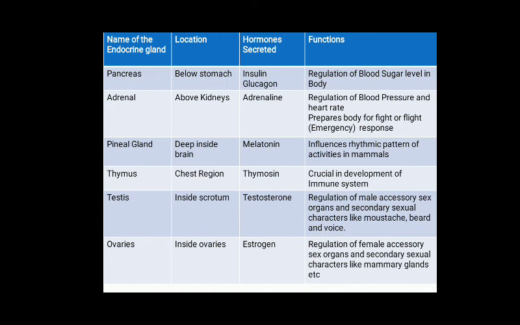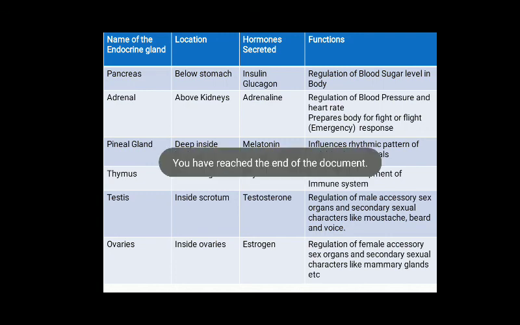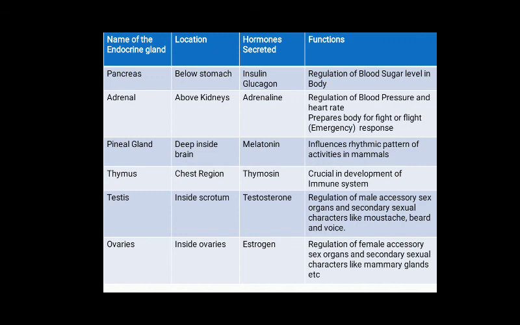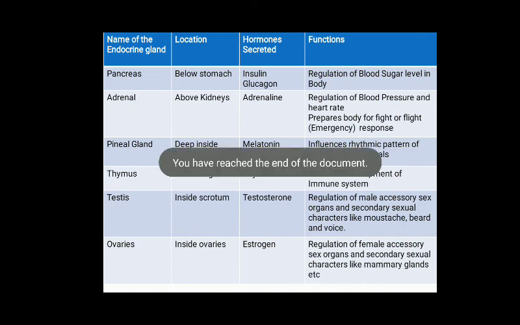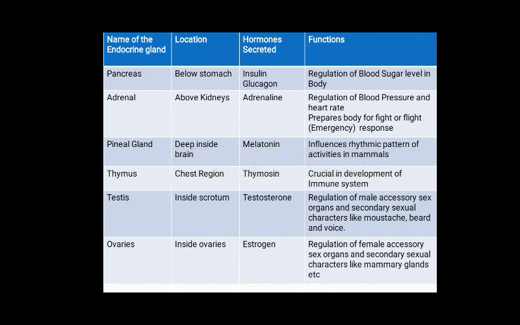And there is another hormone that is secreted by ovaries, that is progesterone. And progesterone की क्या function है? Its function is to control the uterus changes in menstrual cycle, and it also helps in maintenance of pregnancy in females. This is all about this endocrine system.